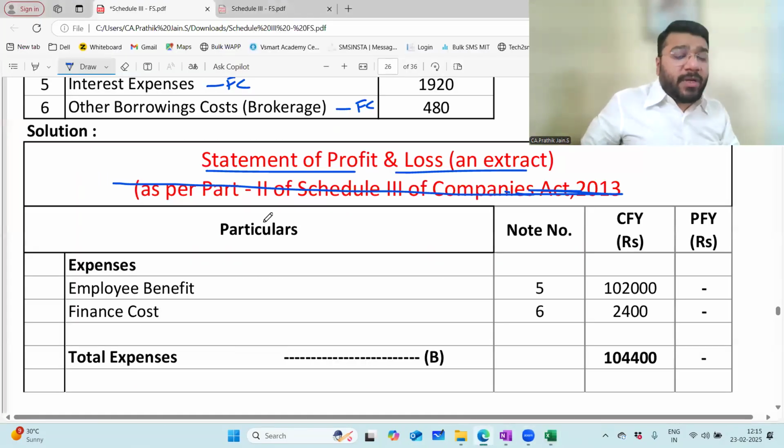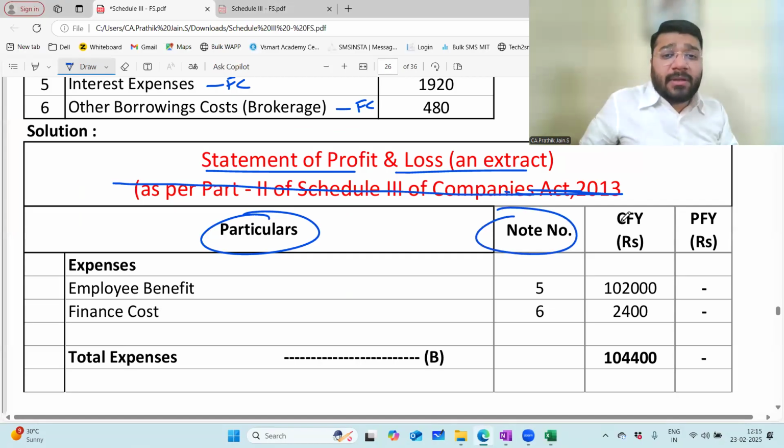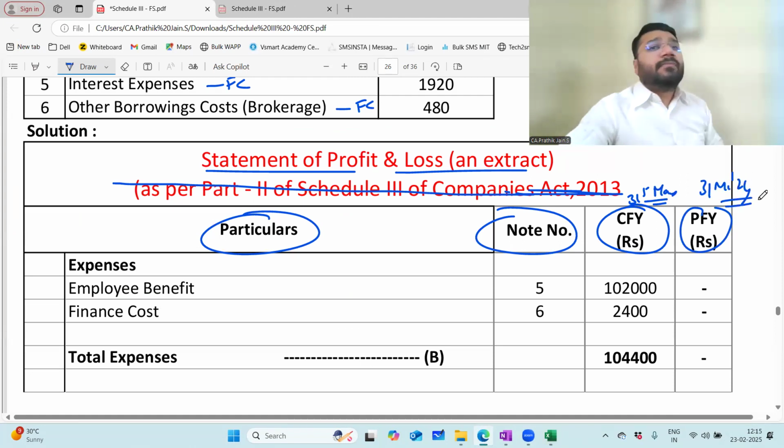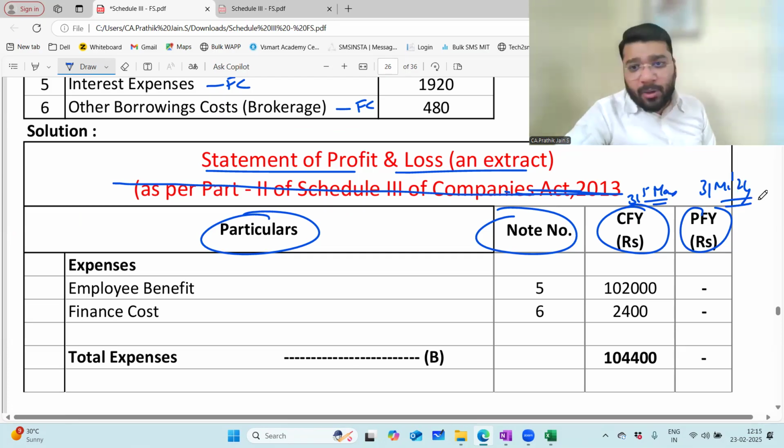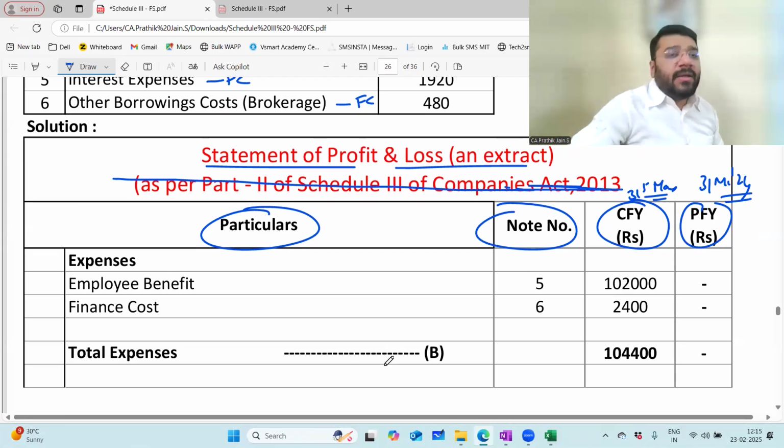Under the heading particulars, note number, 31st March 25. Please write 31st March 25. And previous year is what? 31st March 24. Can we skip the previous year column? You can skip, no problem. Under that, what will you write? Whatever the expense is given, that only you will write. So first is employee benefit. Second is finance cost. Give note number.